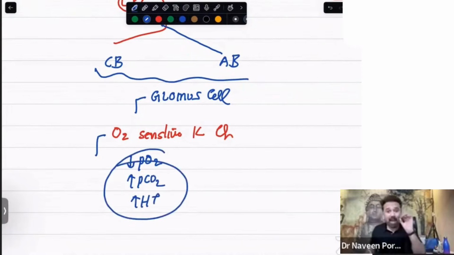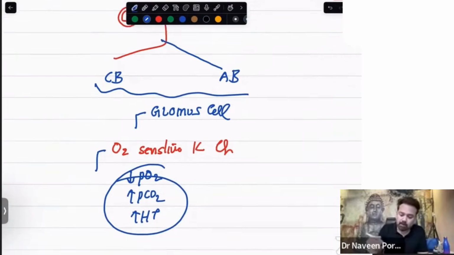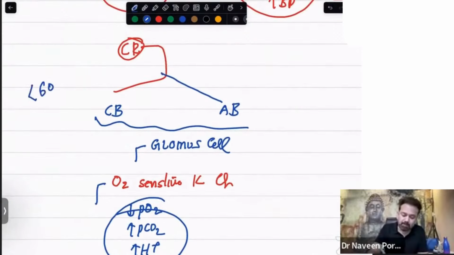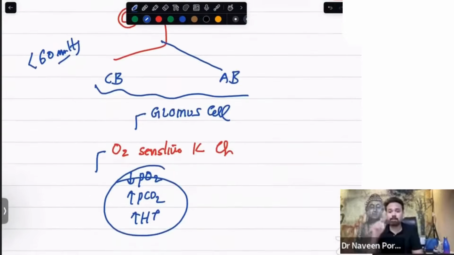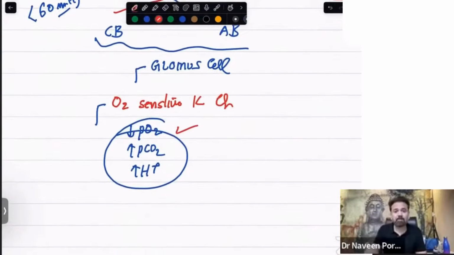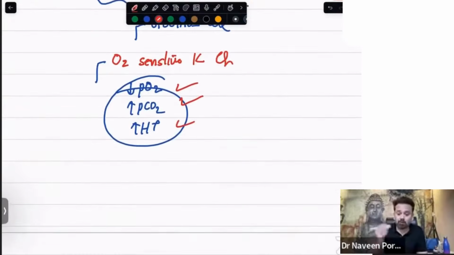So in case of baroreceptor, we were discussing the mean arterial pressure. In case of chemoreceptor, they will work when BP is even less than 60 mmHg. Because when BP is less than 60 mmHg, automatically we start having hypoxia, isn't it? Hypercapnia and acidosis. And what will happen?